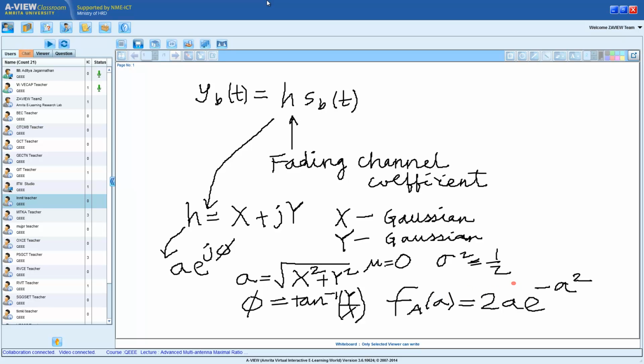And what is this distribution? This distribution is known as the Rayleigh distribution. This is the Rayleigh distribution.